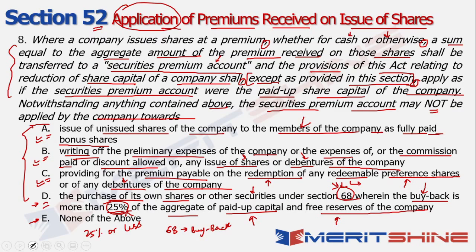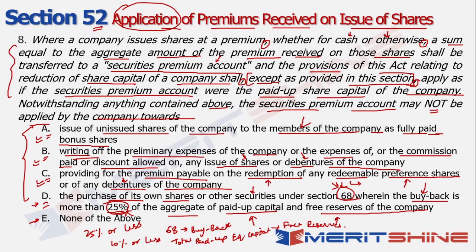And it will be 10% or less when you're talking about the total paid up equity capital and free reserves. So that is the consideration or the limit that you should be aware of, right?